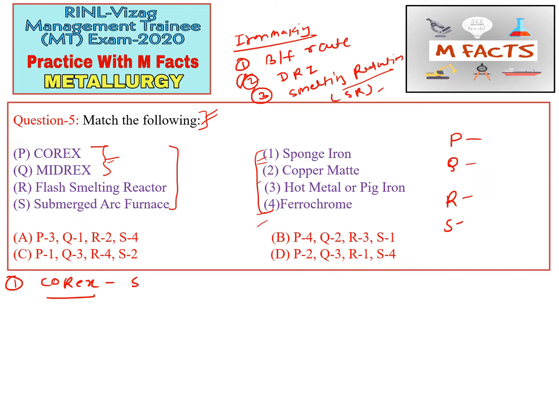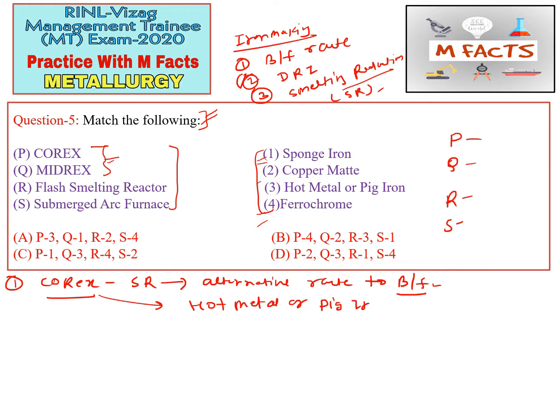This is also known as an alternative route to the blast furnace route, and the product of the Corex process is similar to the blast furnace product: hot metal or pig iron, liquid or molten iron.